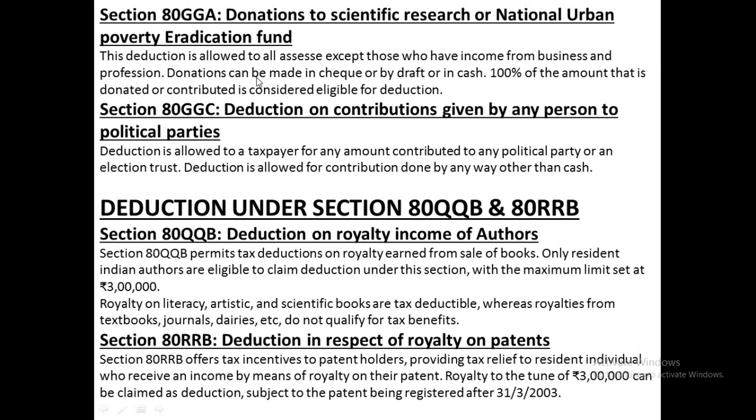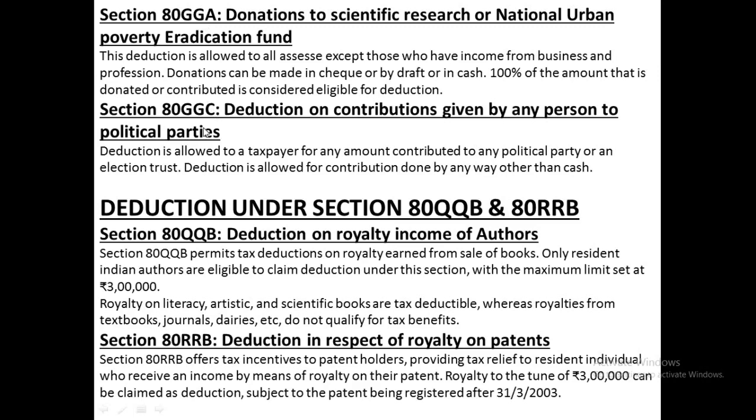Donations can be made in the form of cheque, draft or in cash. Then what will be the amount of deduction? The entire 100% of the amount donated by the assessee is considered as deduction. So if the assessee has donated 10 lakhs or 1 lakh for scientific research, the entire amount will be allowed as deduction under section 80GGA.